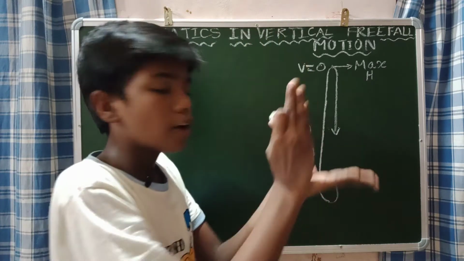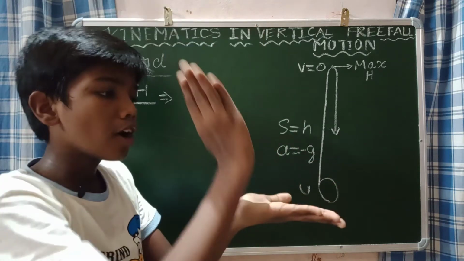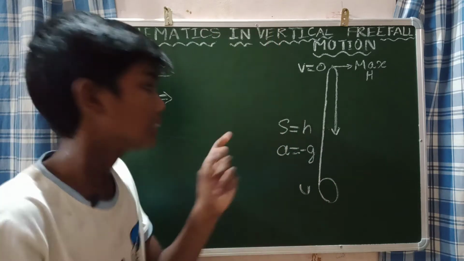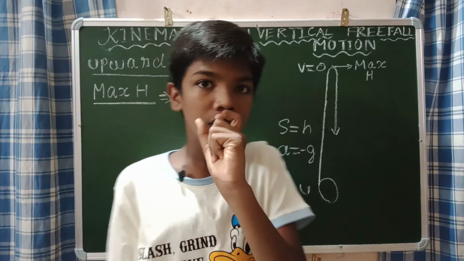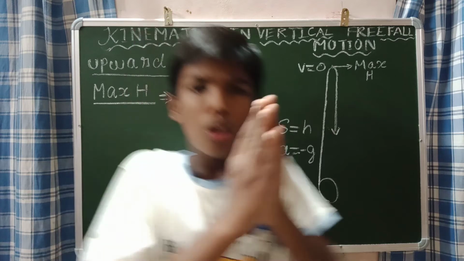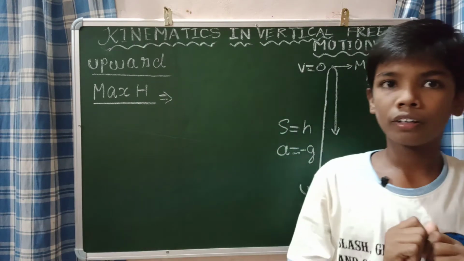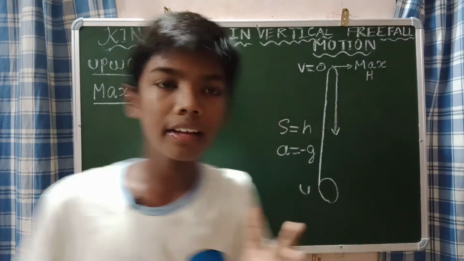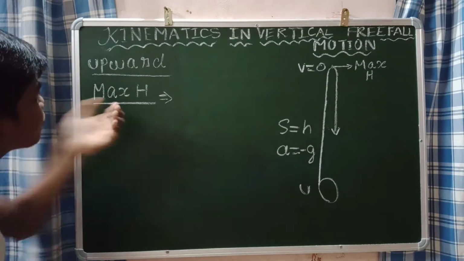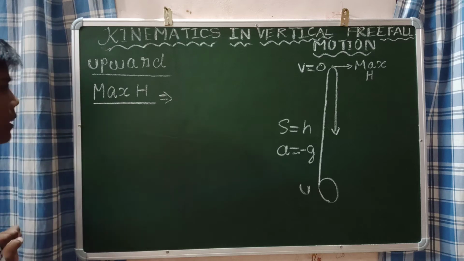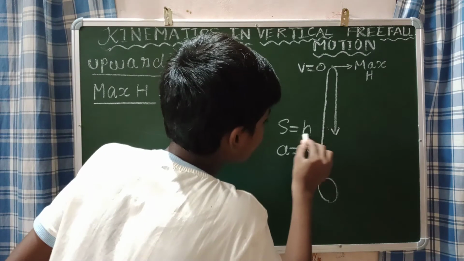Understand this: this is the ground, this is where the gravity acts, and the object is moving opposite to the gravity, so the acceleration will be minus g. Please understand these terminologies. Don't memorize by heart, just think logically. If you are logically strong, you are conceptually strong. So we have found the terminologies. Now let us find this maximum height. This h is the maximum height.